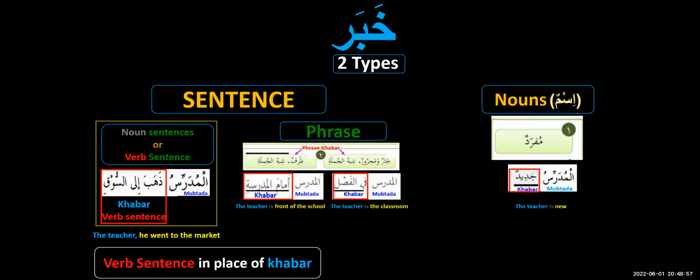So what we understood today is that it is possible for the khabar to come as a verb sentence. Let me tell you one more thing. It is also possible for khabar to come as a noun sentence, but that we will do inshallah in the future. For today, just understand this. But we will do the examples. Don't worry, I'm not going to leave it here and have you wondering what's going on. We will see inshallah in detail.